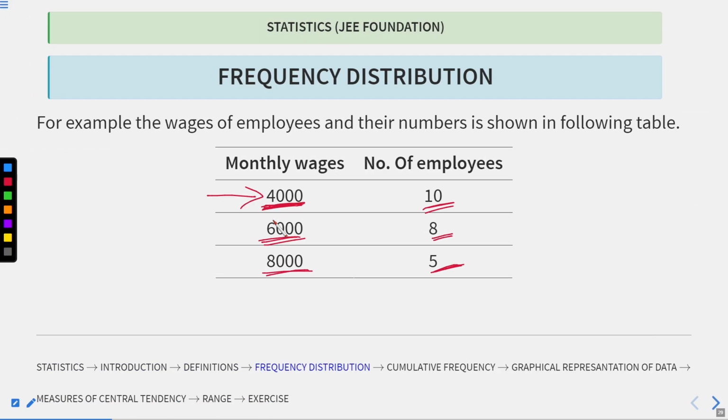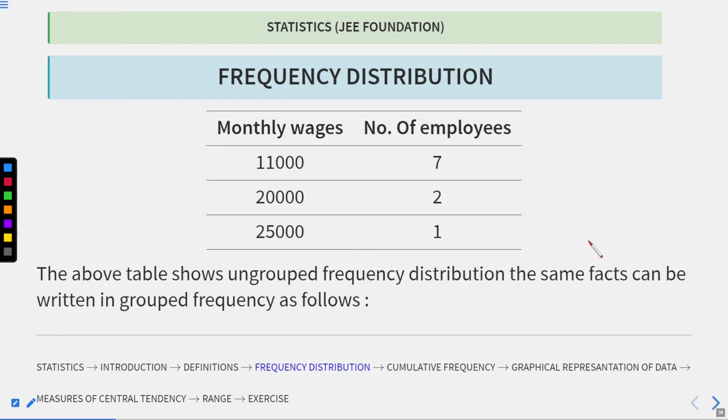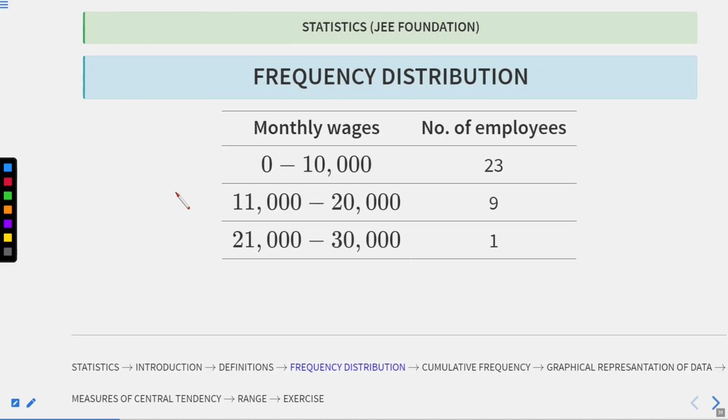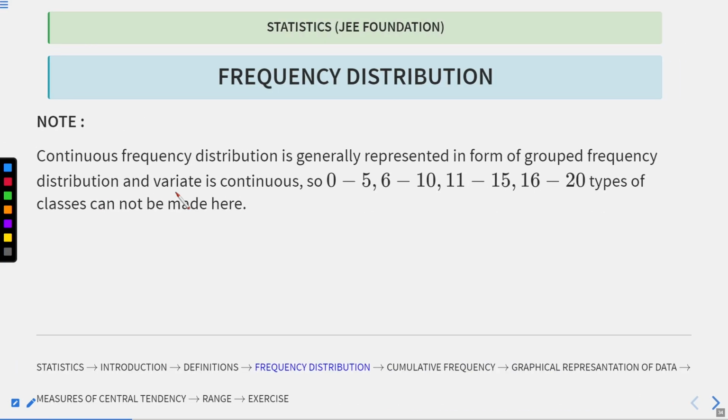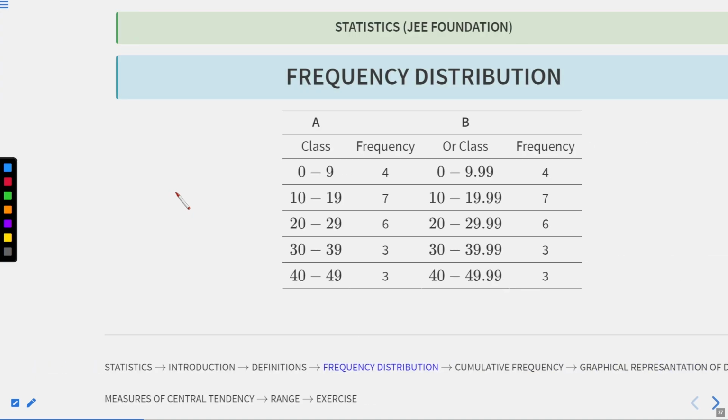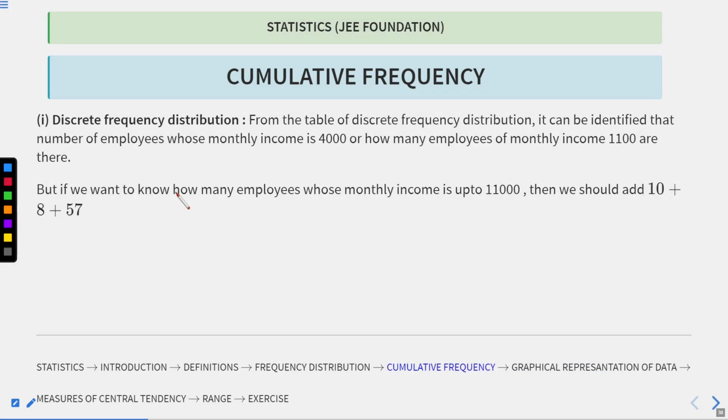We are talking about up to 11,000, so we can take this value, this value, this value: 10 plus 8 plus 5 plus 7.